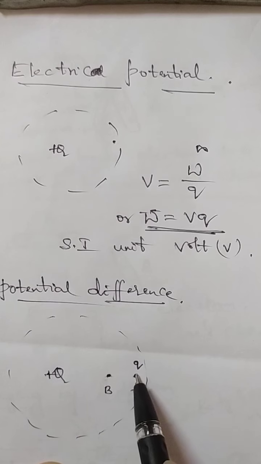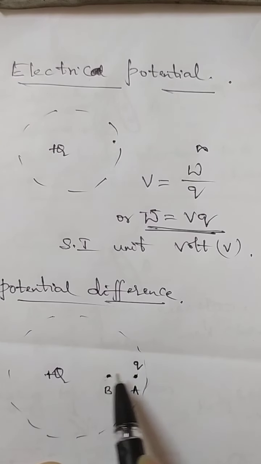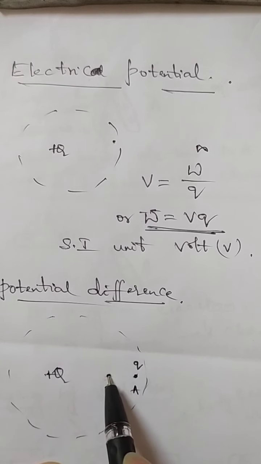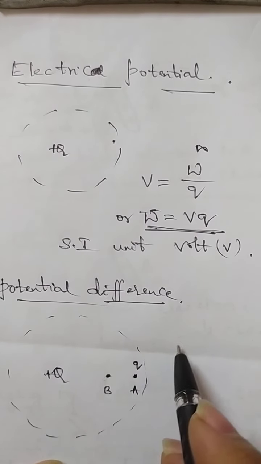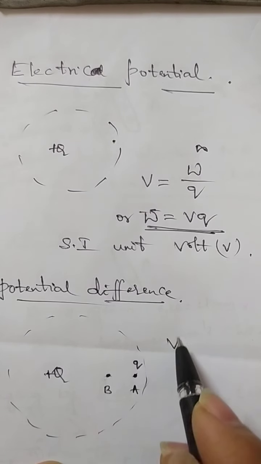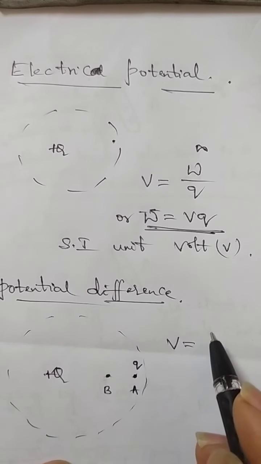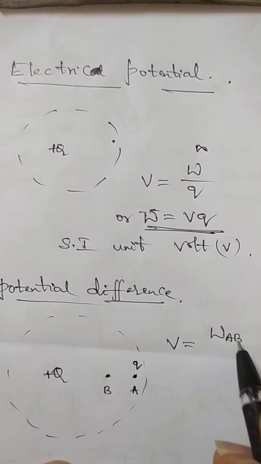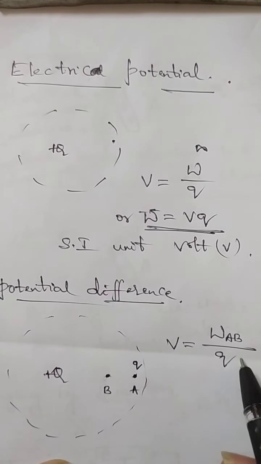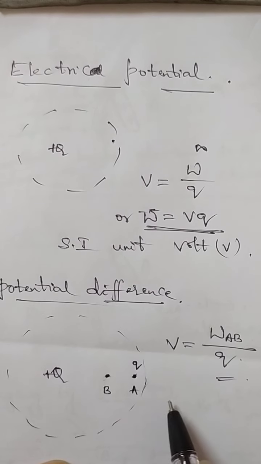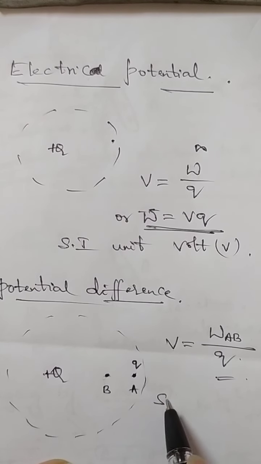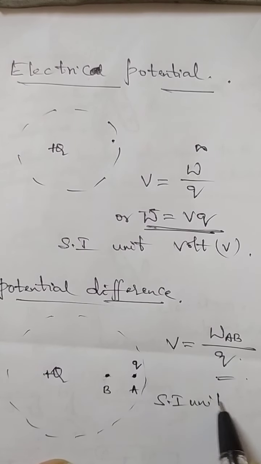Hence the work done in moving a unit test charge from A to B is called the potential difference. It is denoted by V, and we write it as W_AB divided by Q. The SI unit of this is the same, volt.